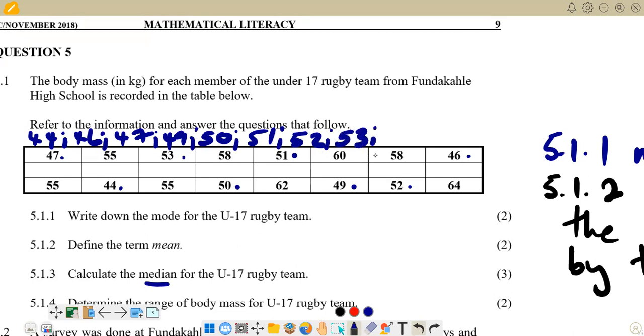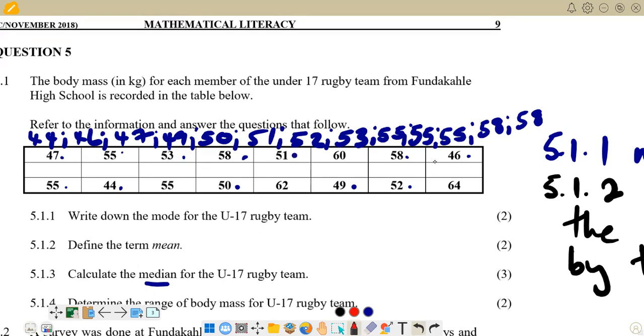Then from 53, we don't have 54, so we are going to 55. And remember, we have 1, 2, 3 55s. So here you can also put 3 55s. And then we have another one, 55, and then the last one, 55. Then from 55, we go to 58. We have 2 58s, so we have 58, and then we have also 58. So that's what we have there.